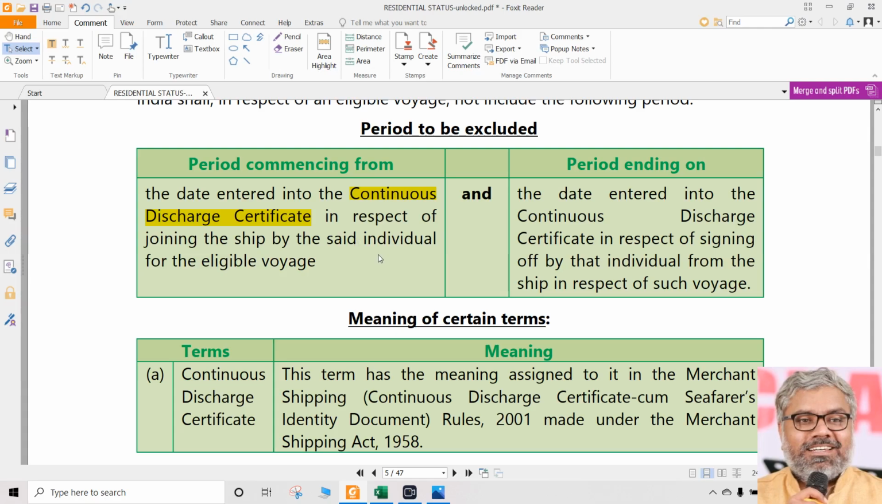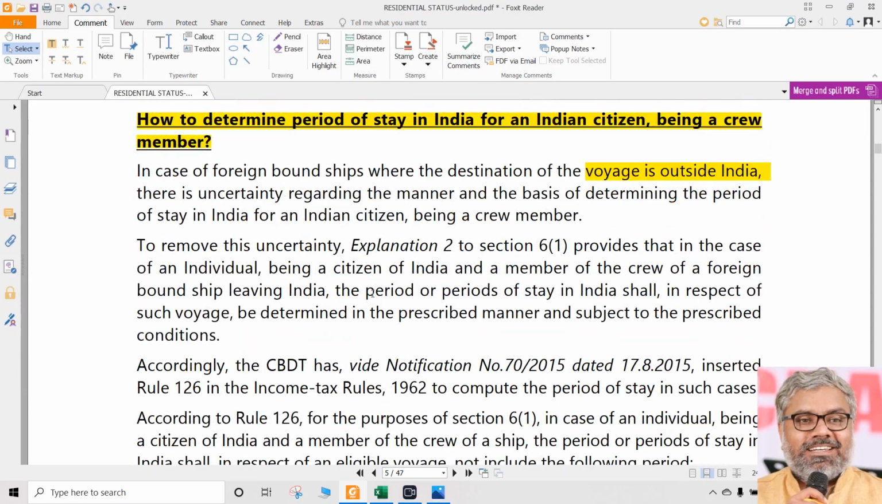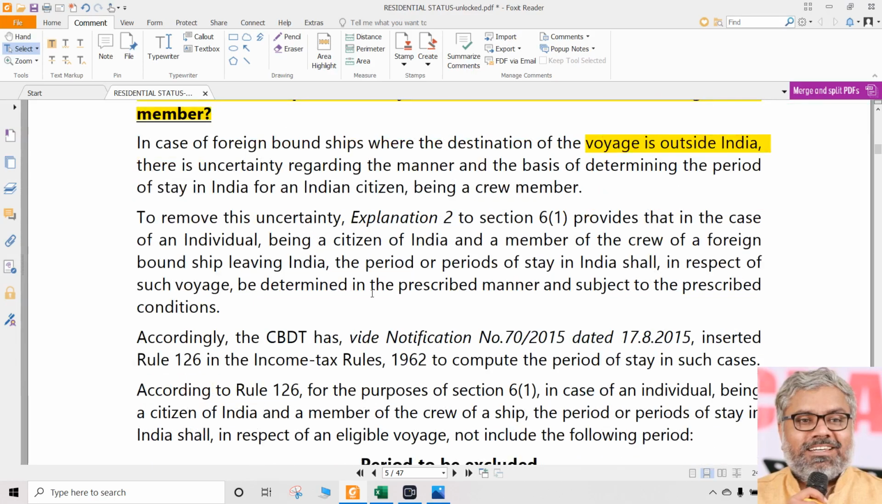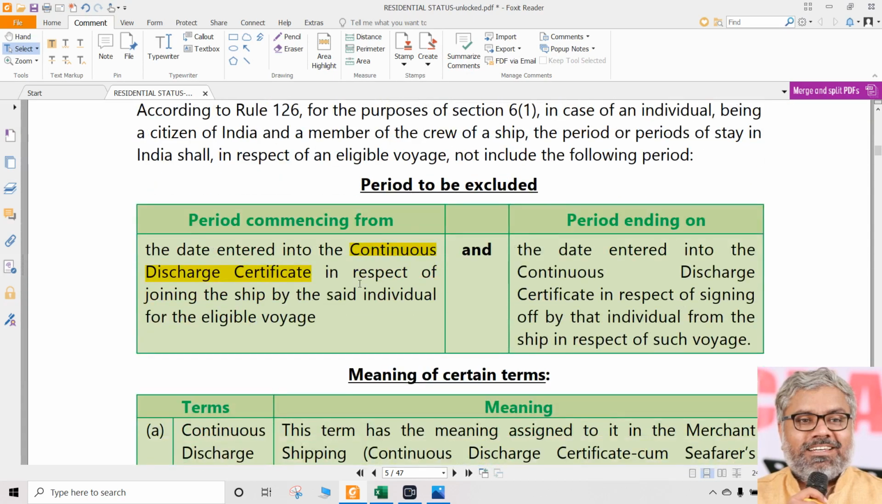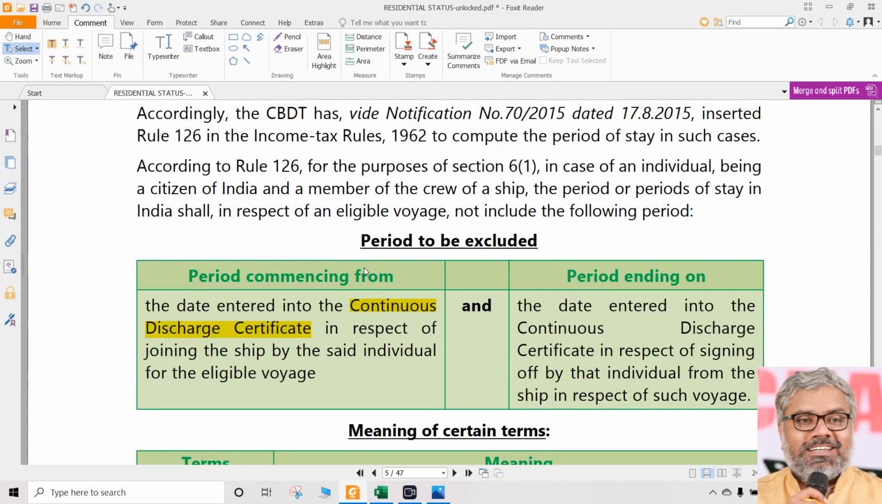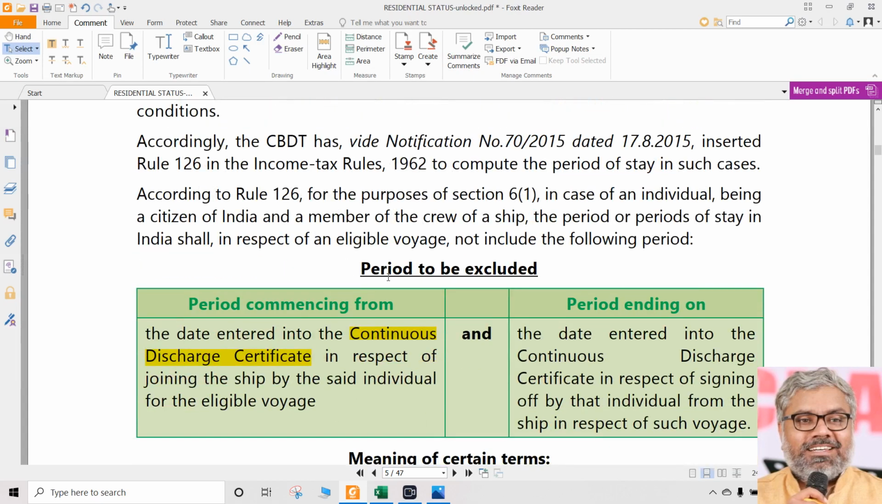So imagine that. What is that? We don't know. I never traveled in any ship ever. I was never a member of the crew of either an Indian ship or a foreign ship. And I'm sure most of you also would not have traveled. So we don't know all this. We just have to understand the essence of it. We don't know how these foreign bound ships will go, how they will start, where they will travel. We don't need to know.